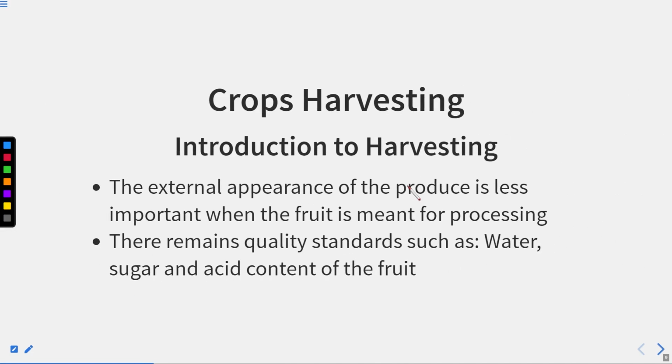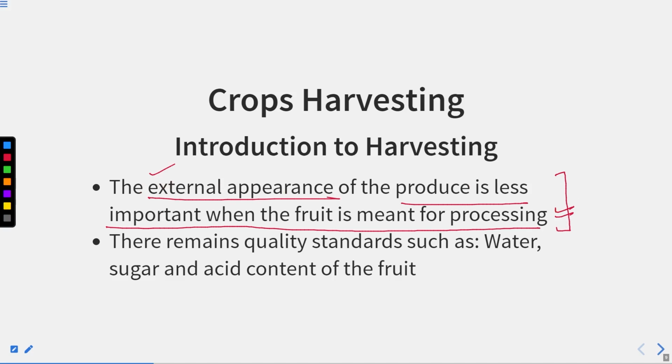The external appearance of the produce is less important when the fruit is meant for processing. Now, if the fruit is going for any type of processing, like many fruits are used for making squash, jams, jellies, juices, then external appearance is not as important as the taste.